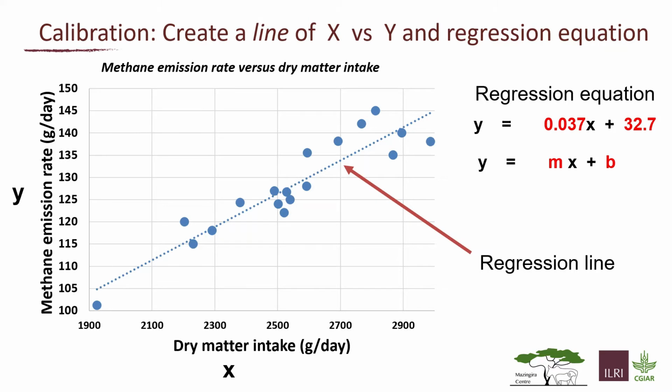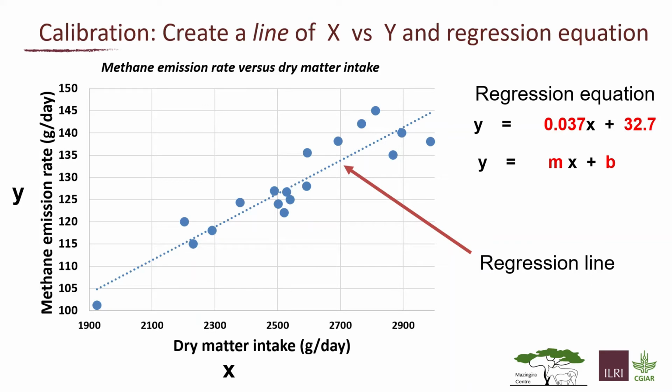So once we plot the data, this is a plot of the data we just looked at with more data, obviously. This is plotting the methane emissions on the y-axis on the left side of your screen, and the dry matter intake, the x-axis, in grams per day on the bottom of your screen. It's a simple plot of an expanded version of the data we just looked at.